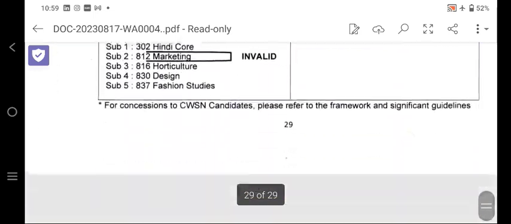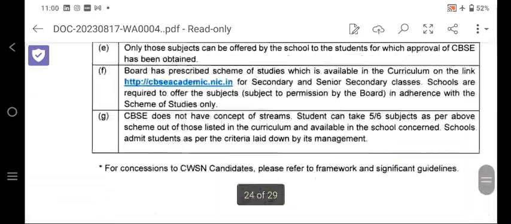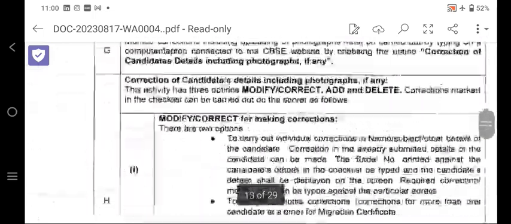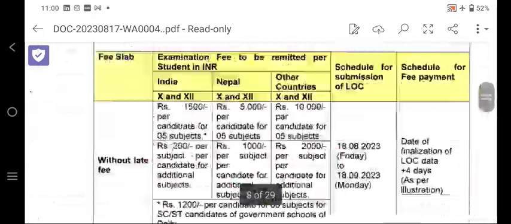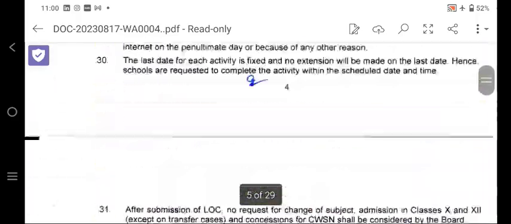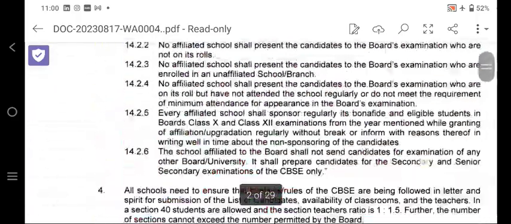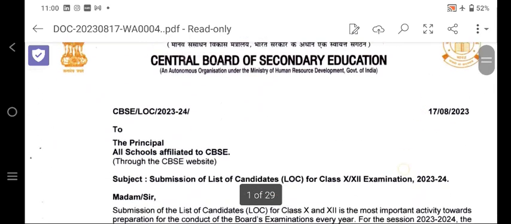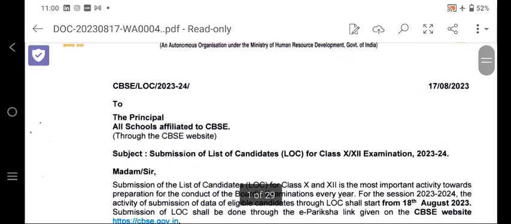So go through the circular to see which are the valid combinations. Very important: before submission of the LOC, you must go through the circular line by line. I have just explained some of the specific issues, but you should go through the circular as specified by the CBSE, that is the 17th August circular, which is very important for the LOC.